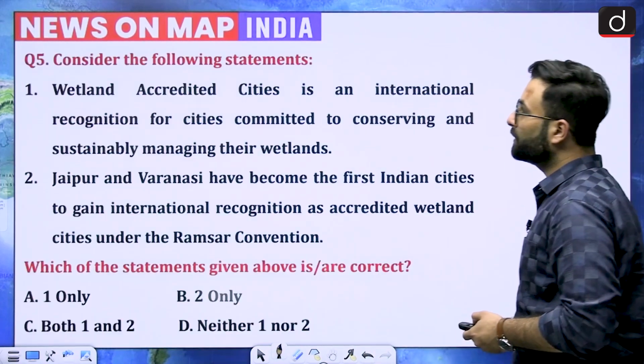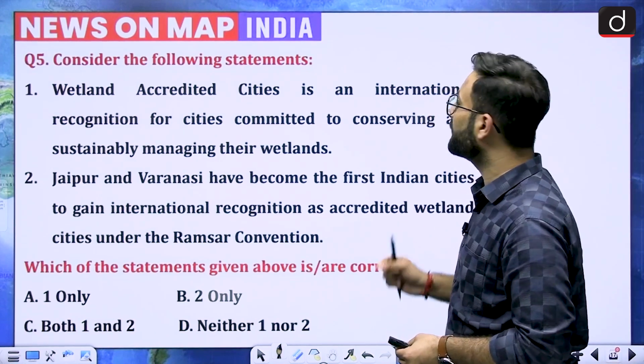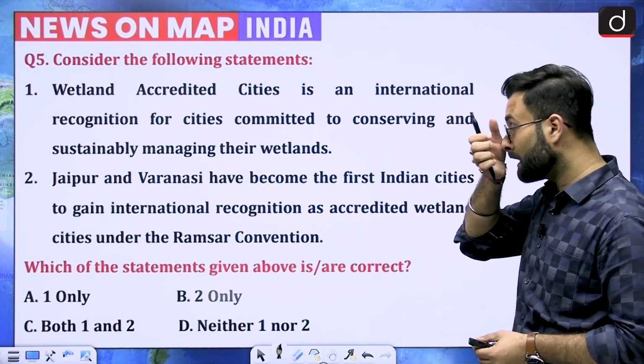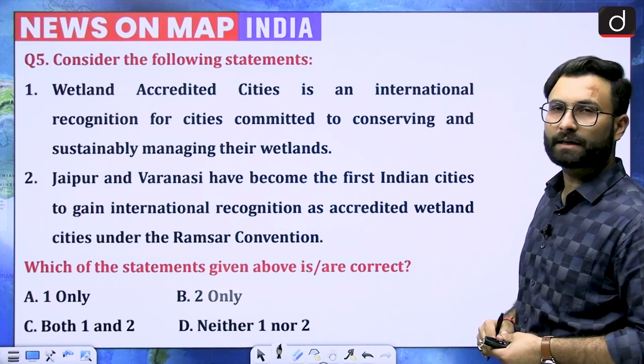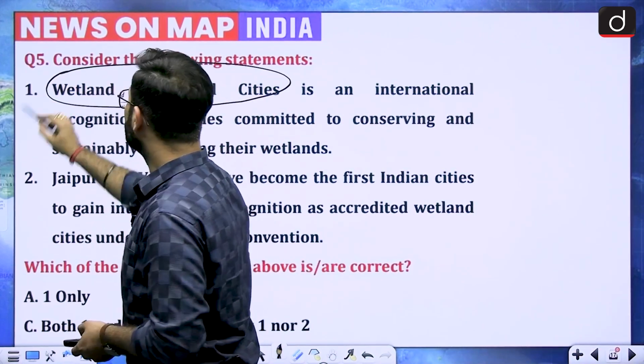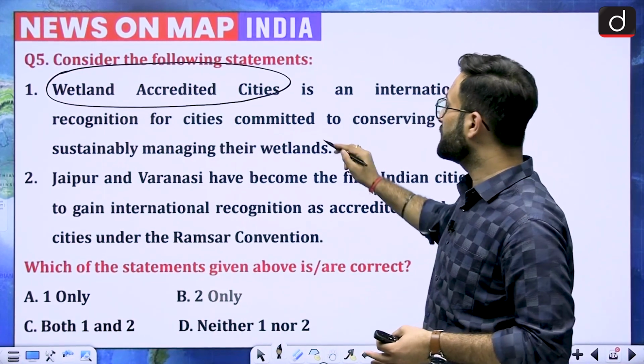Coming to the next one, consider the following statements. Wetland Accredited Cities is an international recognition for the cities committed to conserving and sustainably managing their wetlands. So basically they are saying that they are going for the wetland accredited cities, which is recognized under the Ramsar Convention. So their statement 1 is correct.